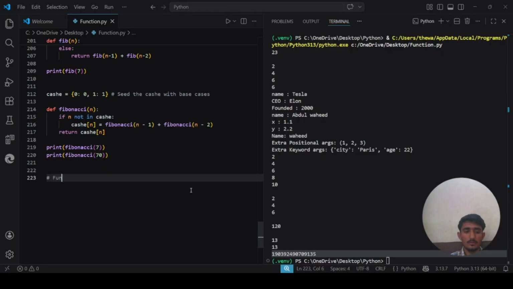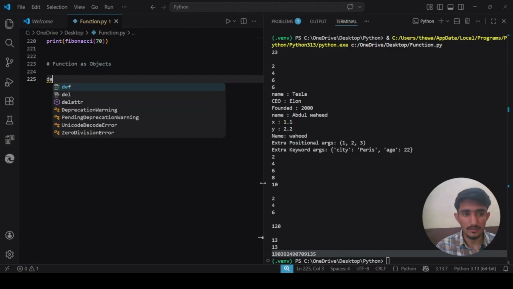We will talk about functions as objects. This is an advanced function concept. We have covered all 10 main topics, and now let me quickly show you three more concepts that will make you a better Python programmer. This one is functions as objects. In Python, functions are called first class objects. This means you can assign a function to a variable, pass it as an argument, or store it in a result, just like any other value.